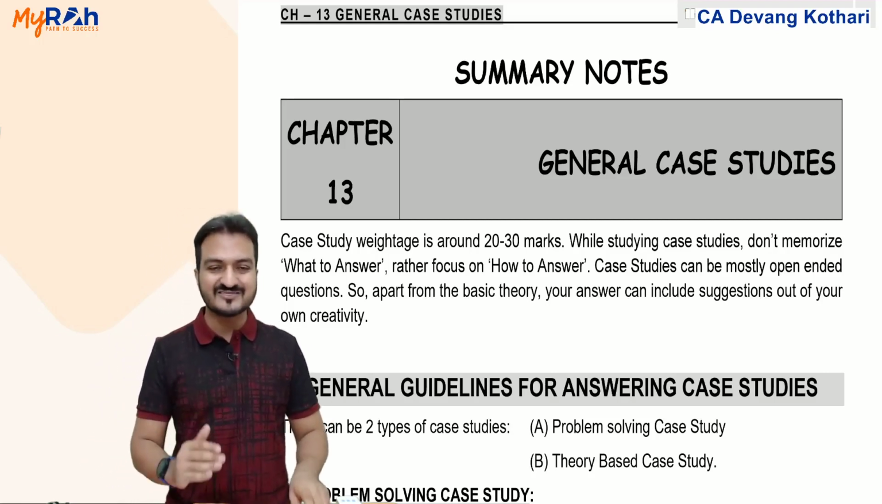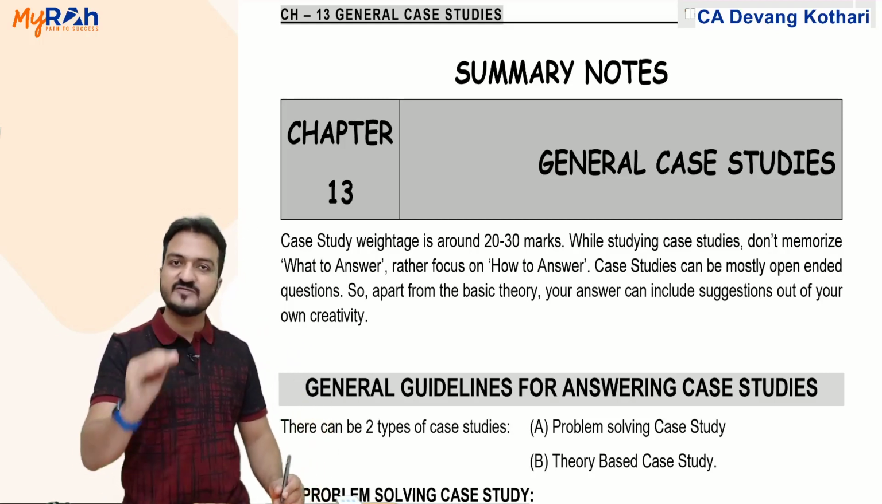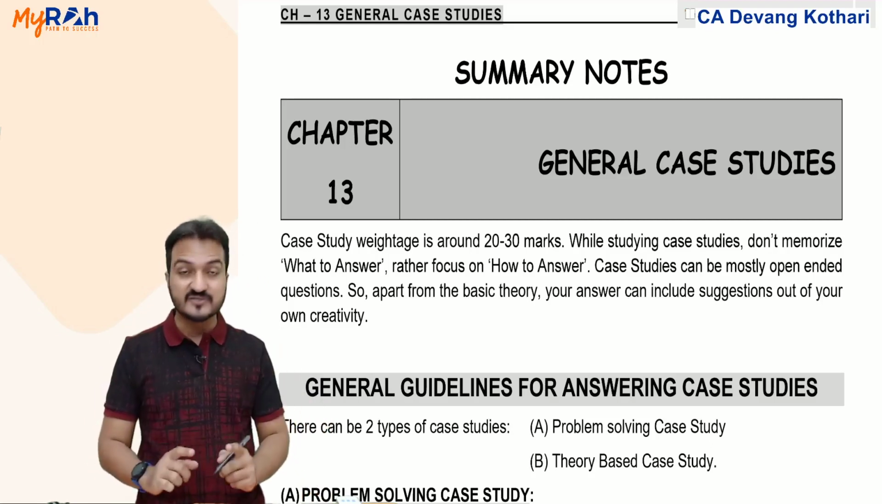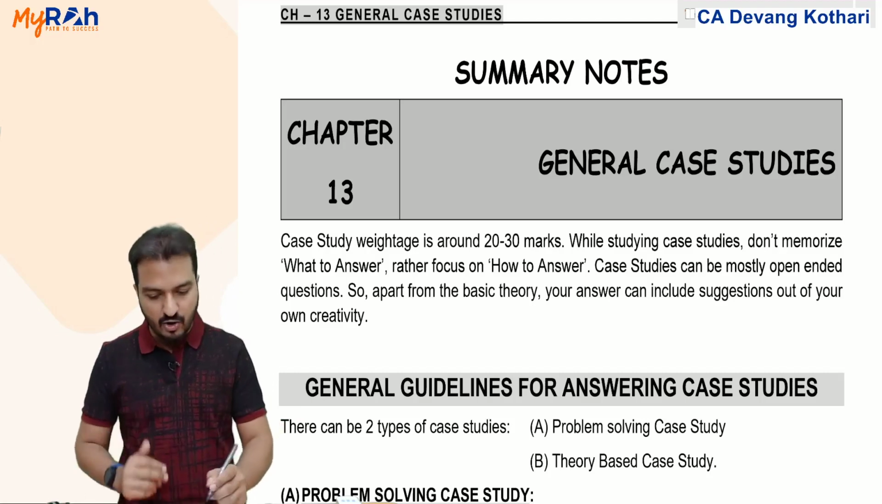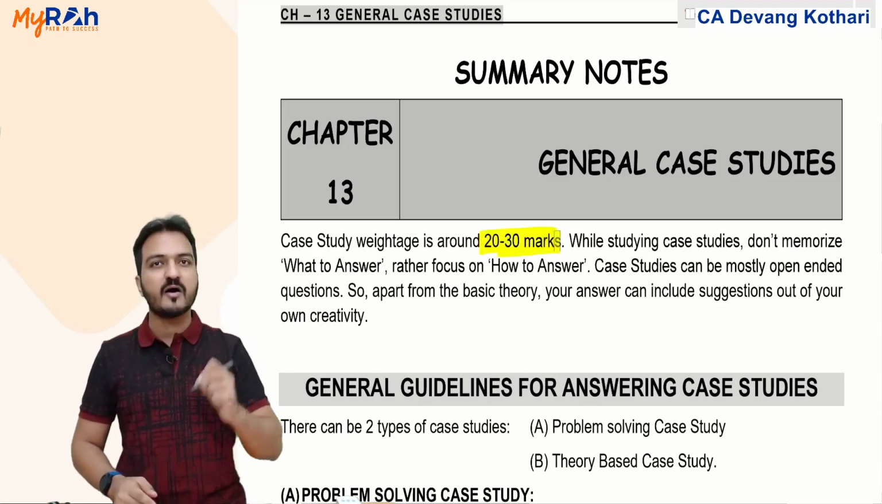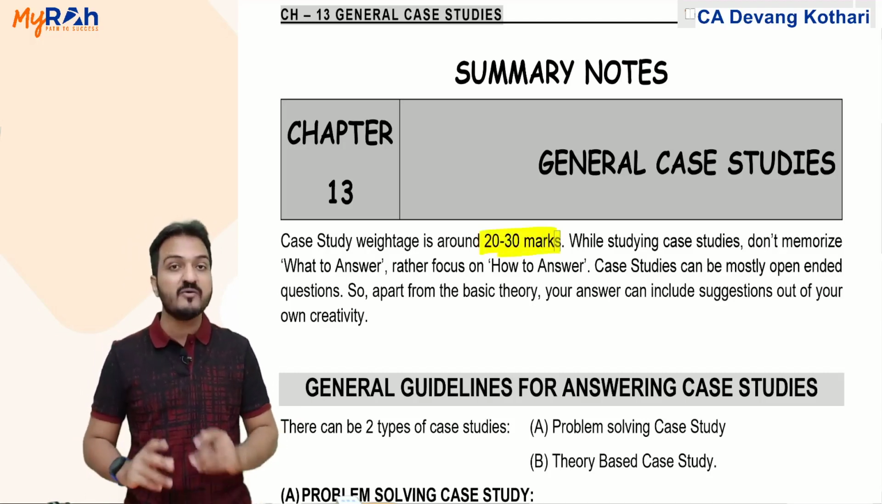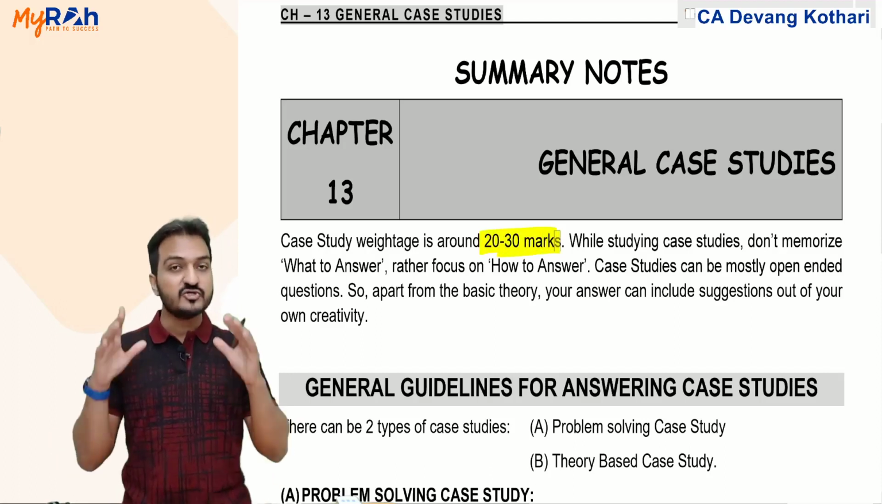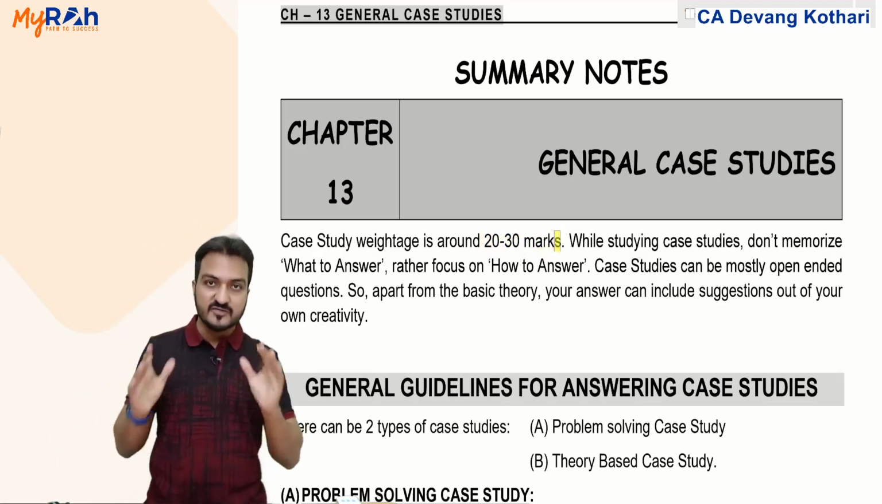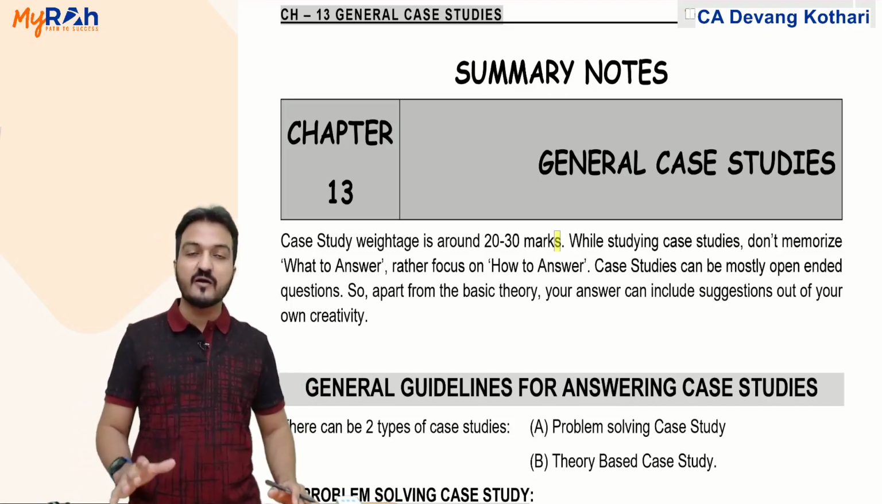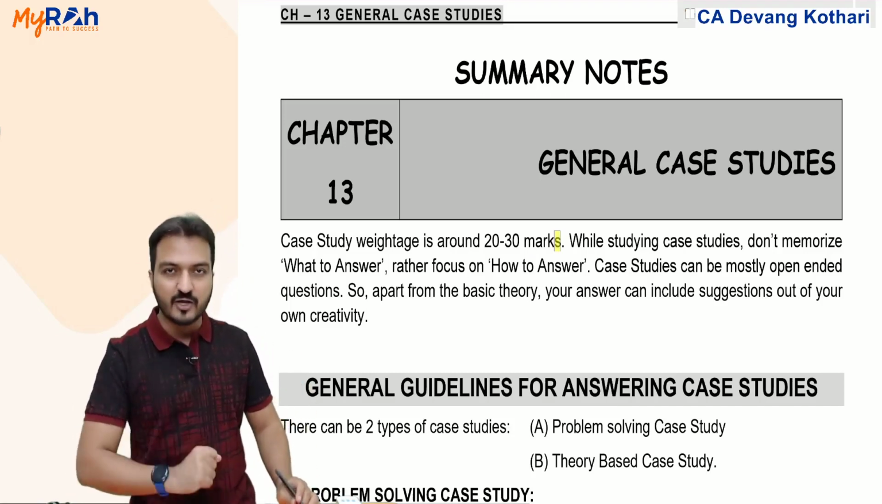Very important because in almost every exam of CA final costing, new syllabus, the paper will mostly contain almost 20 to 30 marks of case studies, probably even more than that. So case studies is a very important part of the CA final paper. This video gives some guidelines regarding how to answer case study questions.